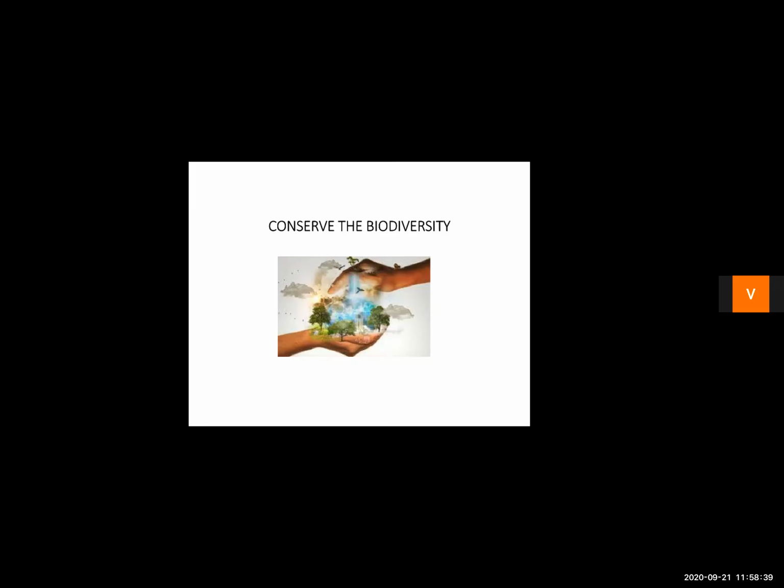So there has to be a balance between all of them. A good balance will lead to the ecological balance, with which we will be able to survive on planet Earth. So children, let's take an oath to conserve the biodiversity.